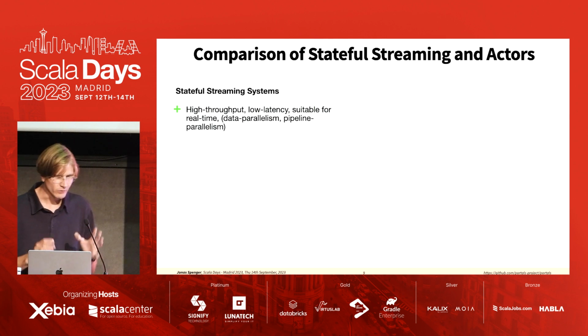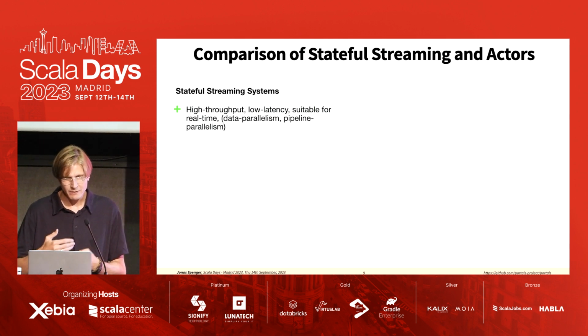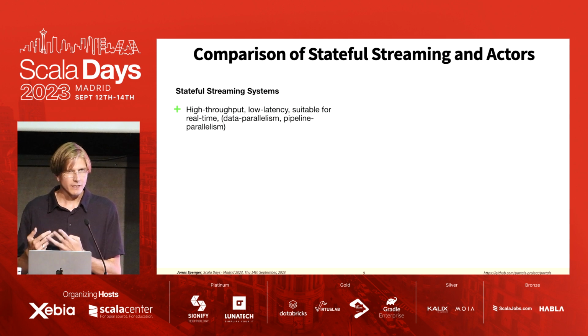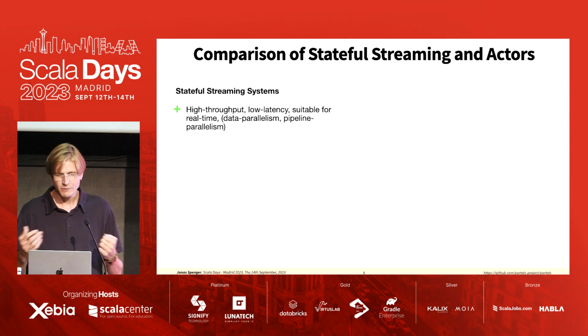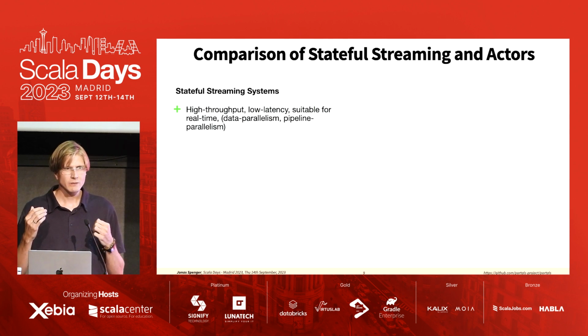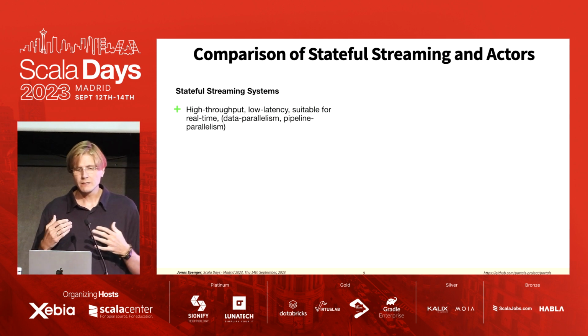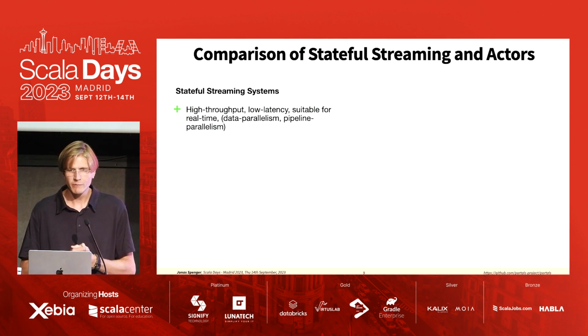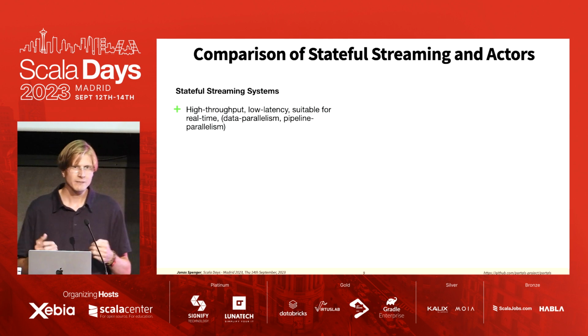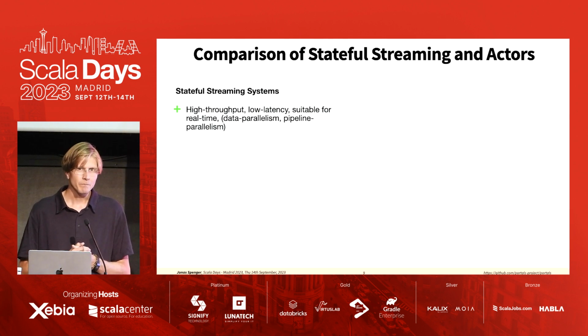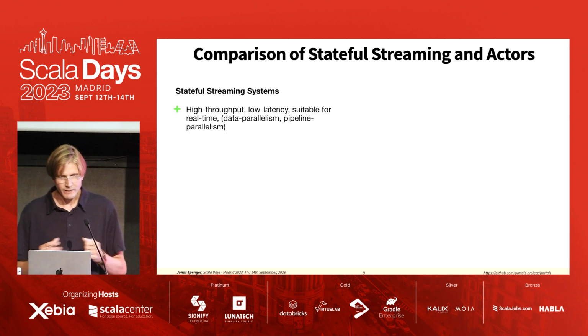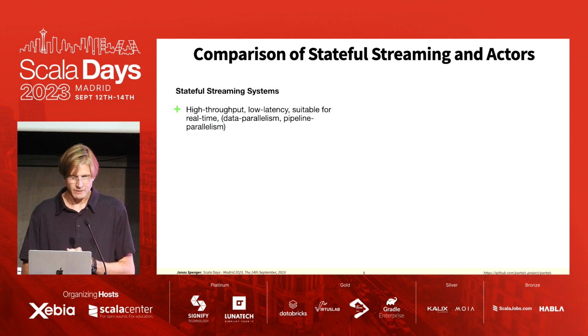So if we compare these two on three dimensions: performance, expressiveness, and correctness. First, on the level of performance, as I said, stateful streaming is widely used to process large amounts of data. It has high throughput and low latency and is suitable for real time. For example, Uber has several thousand Flink jobs running. This was about two to three years ago. And ByteDance/TikTok, they have 40,000 Flink jobs running right now. This was the latest data from this year. So it's definitely used in practice to do these things.